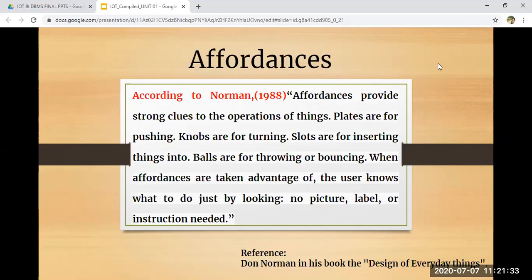So we'll take a quick recap because this is the end of chapter 2. We'll take a quick recap of whatever we have covered so far.